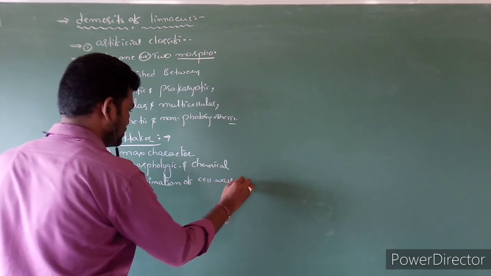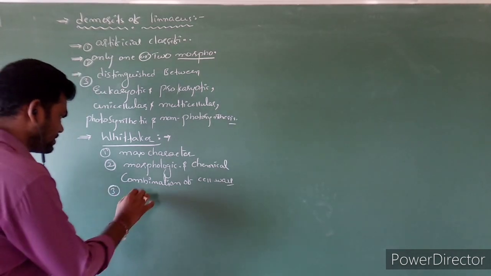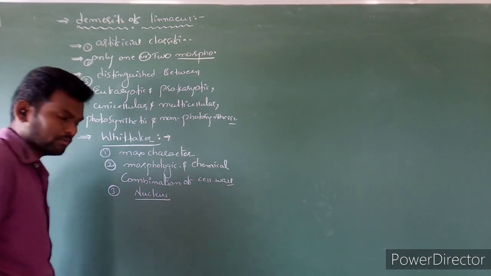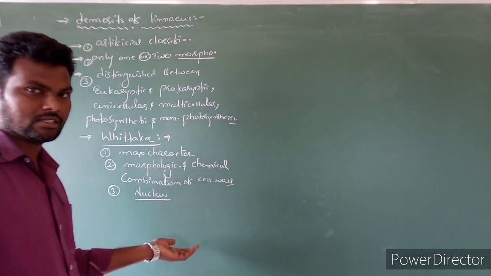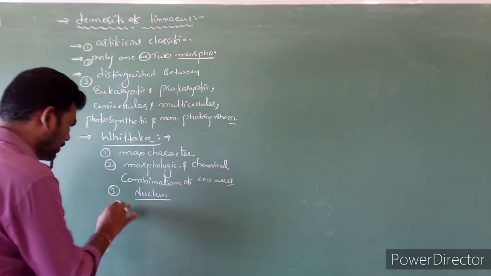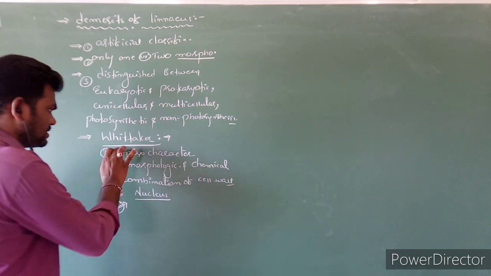Chemical combination of cell wall is also observed. Next, cell organelles like nucleus are also considered, prokaryotic cells as well as eukaryotic cells. And mainly, this important point is that he considered the systematics.